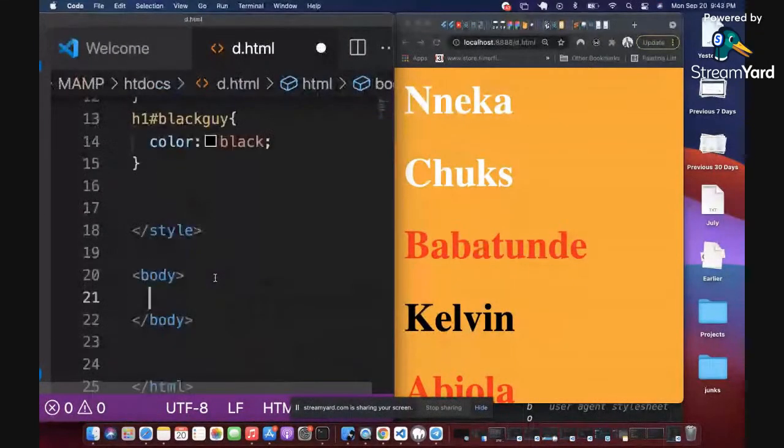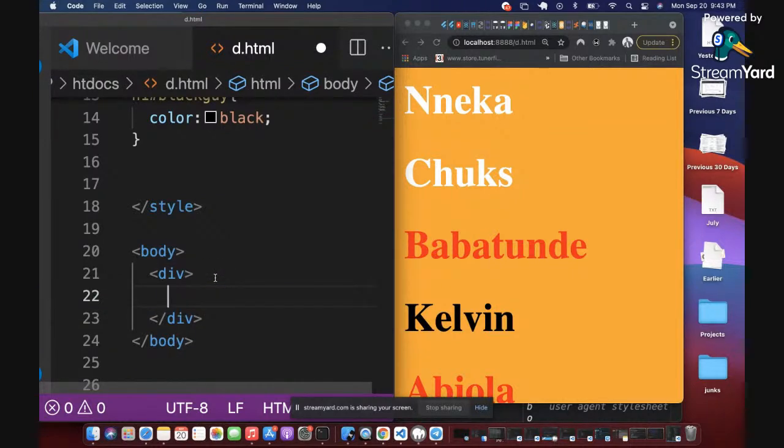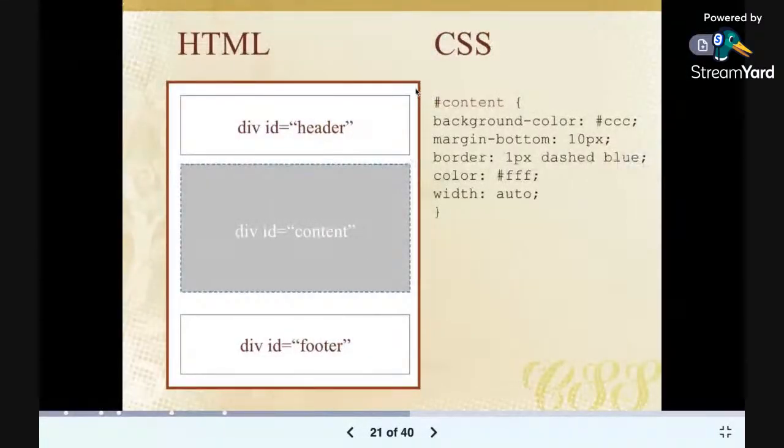I'm going to remove all of that. And then I'm going to define a div. Somebody is asking that it didn't follow clearly yesterday what a div is. What's a div, right? A div is simply a container. So for example, if you see this outer box, in fact, all these boxes, the one with the very thick red line is a div, is a container, right?